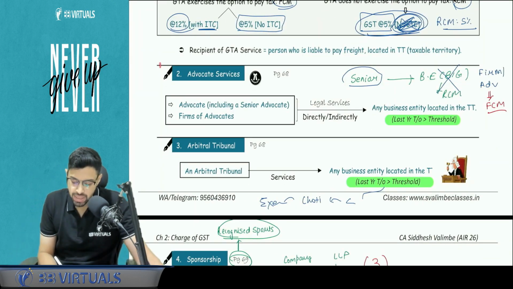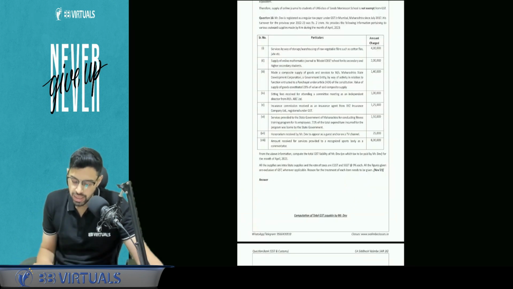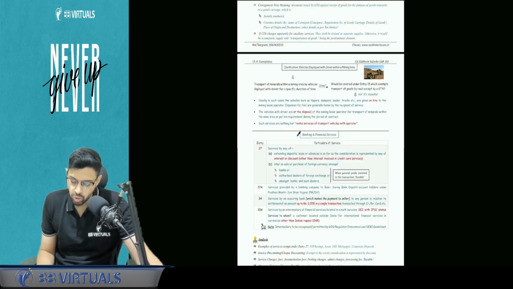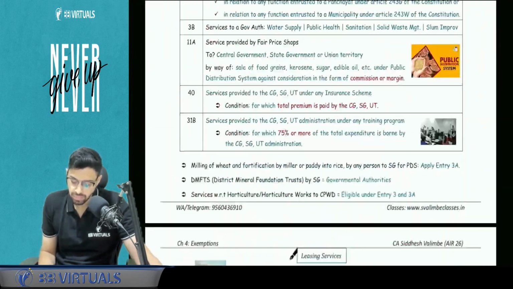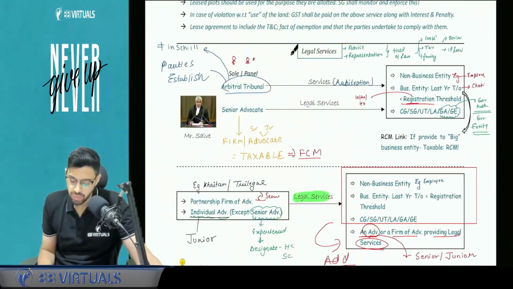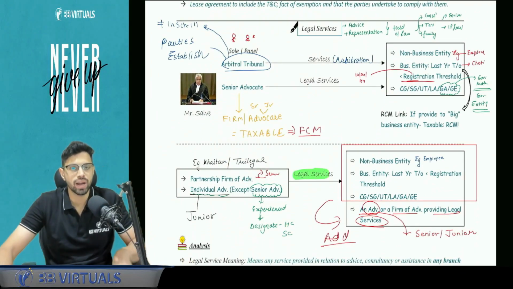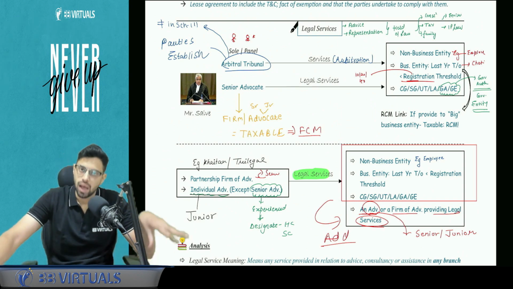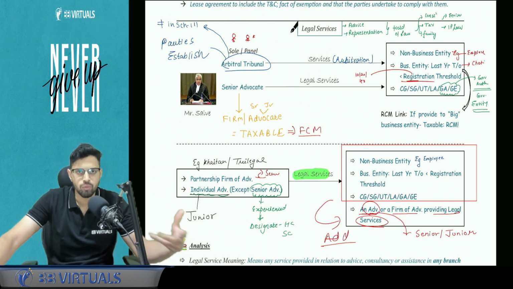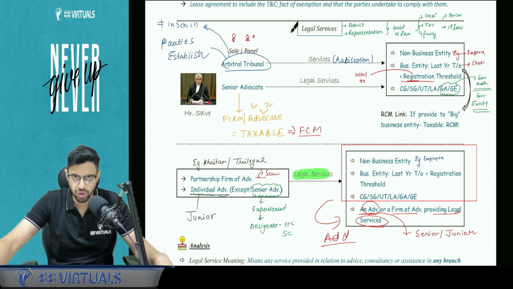Now, advocate services and arbitral tribunal, very, very important. First we will understand what is the legal provision with respect to the exemption of advocate services. Pay attention, very important. We are going to divide the discussion into two parts. One, when the supplier is an arbitral tribunal or a senior advocate, and second, apart from senior advocate, we can call him, for our discussion, a junior advocate, and a firm of advocates.